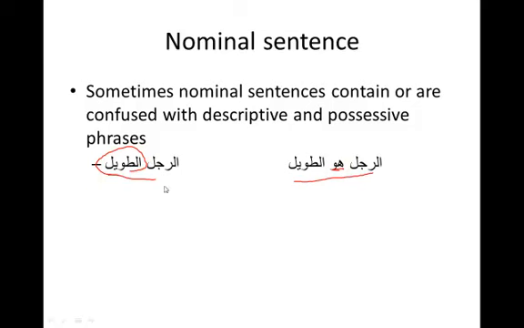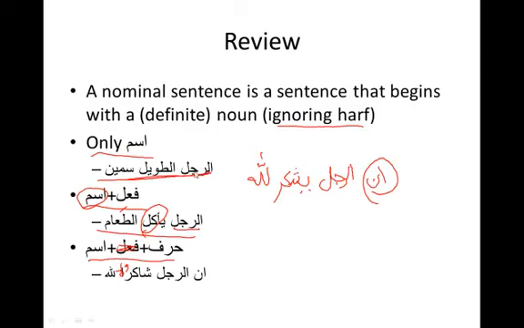We'll go over more, like for example, also ar-rajulu at-tawilu saminun. Ar-rajulu at-tawilu, like I had on the next slide, that is a sifa mawsuf. If it was ar-rajulu tawilun saminun, that means the man is tall and fat. But ar-rajulu at-tawilu saminun, the tall man is fat. Ar-rajulu tawilun as-saminu would be the fat man is tall. So there's a lot of permutations that you can do with just three words.